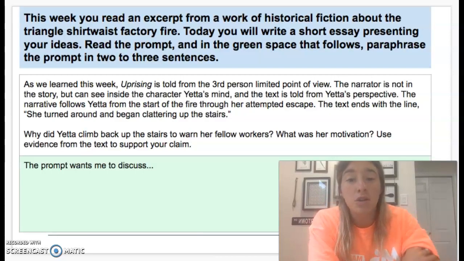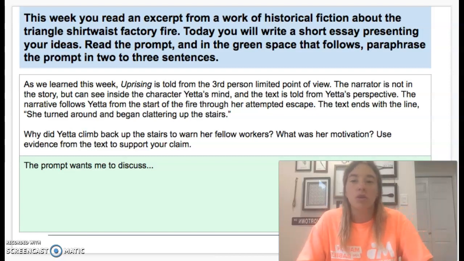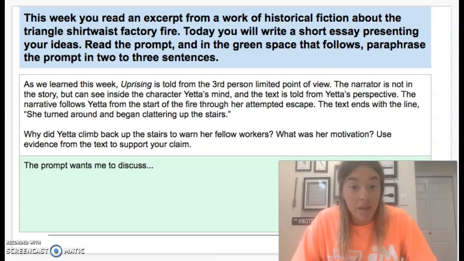So this week you read an excerpt from a work of historical fiction about the Triangle Shirtwaist Factory fire. Such a tongue twister. Today you will write a short essay presenting your ideas. Read the prompt, and in the green space that follows, paraphrase the prompt in 2 or 3 sentences. So this is where we're doing the breaking down the prompt stage. We usually use CUBE. If you would like to use CUBE, I would love that. Circle the things, or you can highlight them. Circle, underline, break it down. If you would like to use CUBE, feel free to do so.